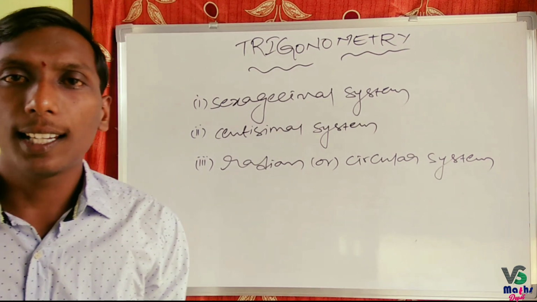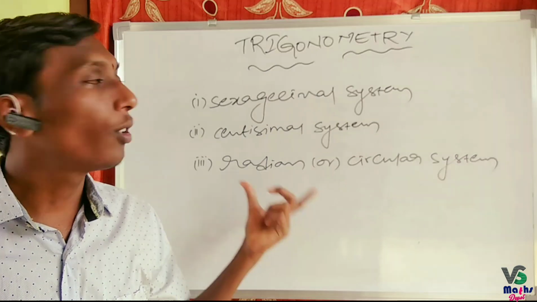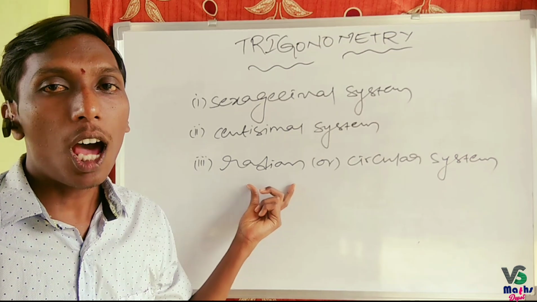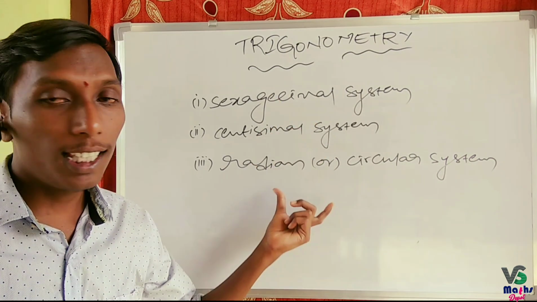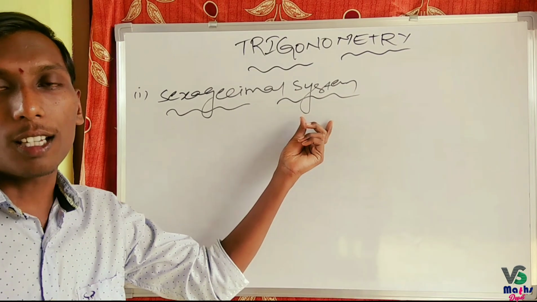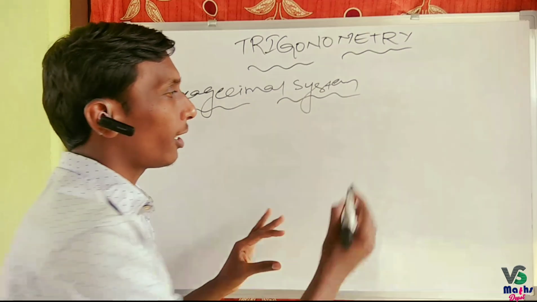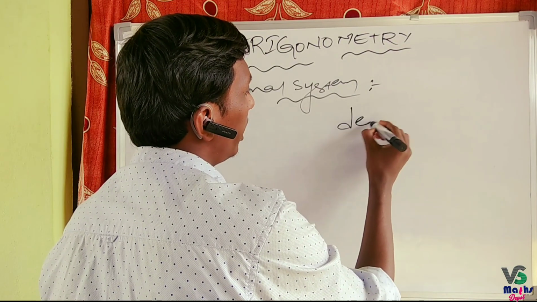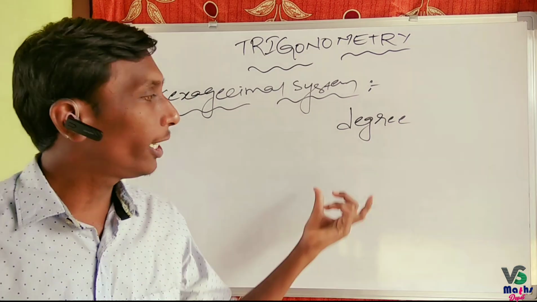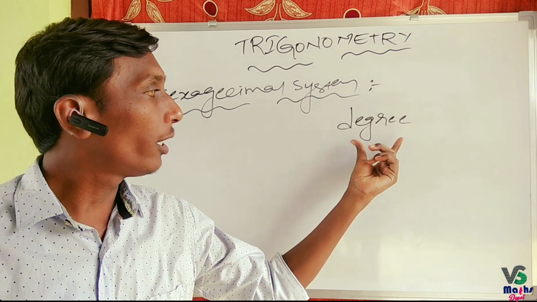To measure the angle or the amount of rotation, we have three systems of measurement. First one, sexagesimal system. Next one, centesimal system. Next one, radian or circular system. Let us discuss these one by one. The first system of measurement is the sexagesimal system. In this system, the unit of measurement of an angle is the degree. That means we are measuring angles in terms of degrees.